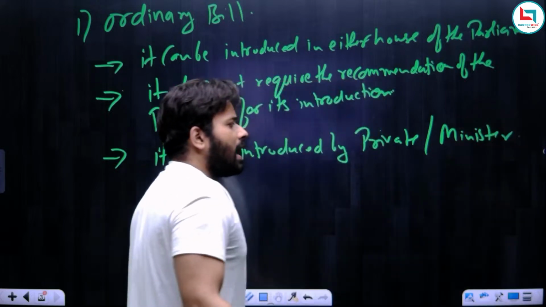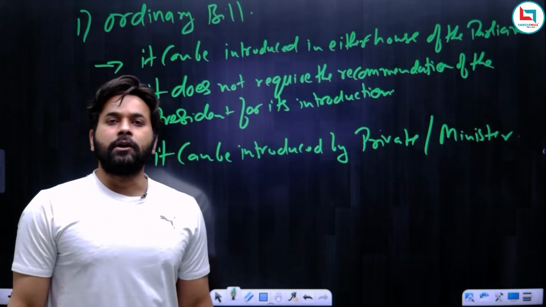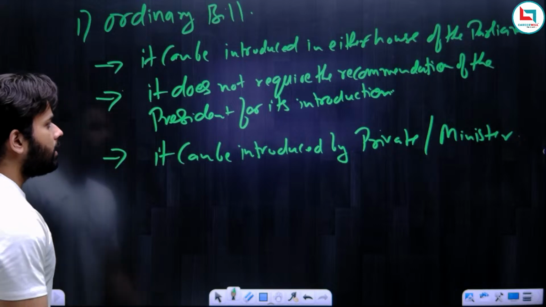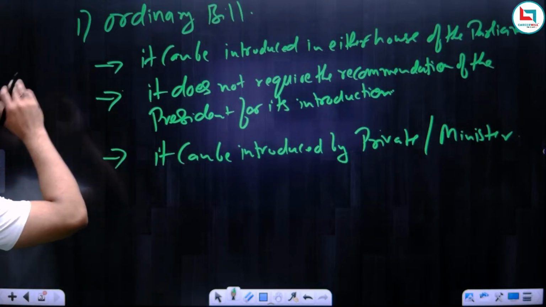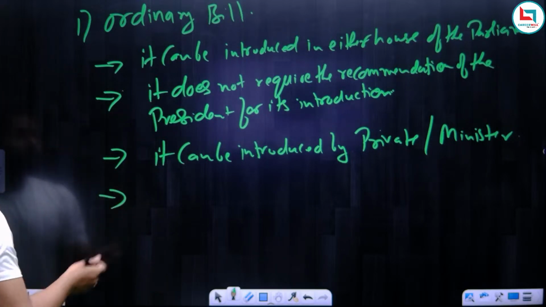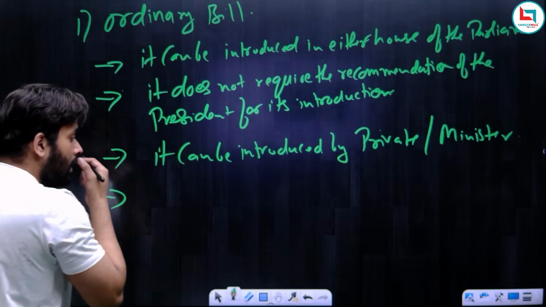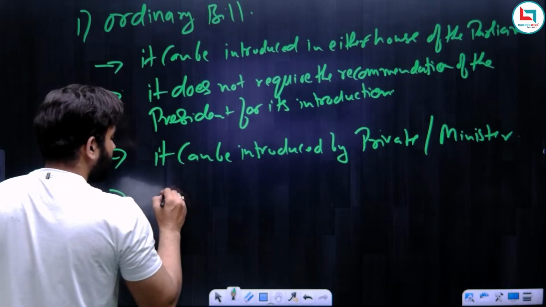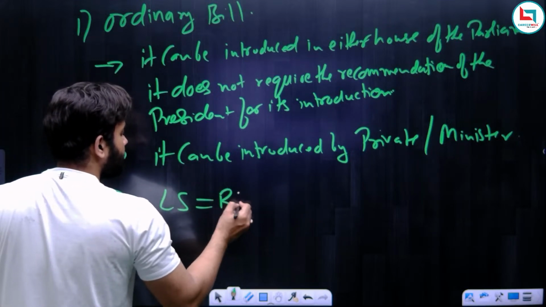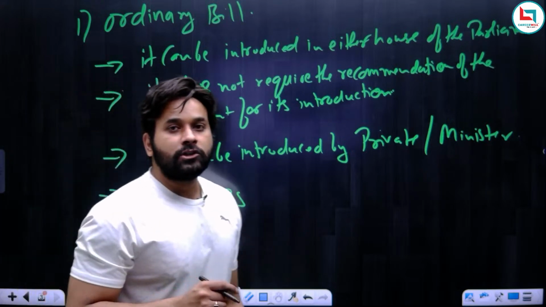So either a private member or a minister can introduce this bill in the parliament, be it Lok Sabha or Rajya Sabha. So these are the first 3 points. Now the next point. The next point is that when it comes to an ordinary bill, both Lok Sabha and Rajya Sabha enjoy the same position and power.